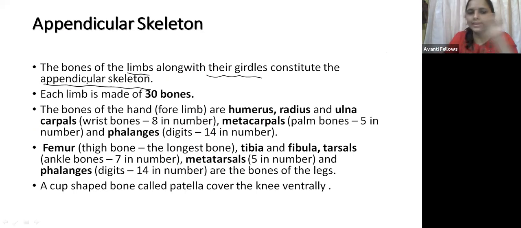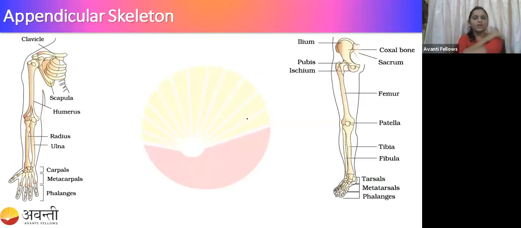So each limb, we have told, is made up of 30 bones. Here, the bones of the hand are called the forelimb. It is made up of the humerus. So this is called the humerus, right? This is the bones of the hand. And when it comes to this part, the radius and the ulna are present, right?